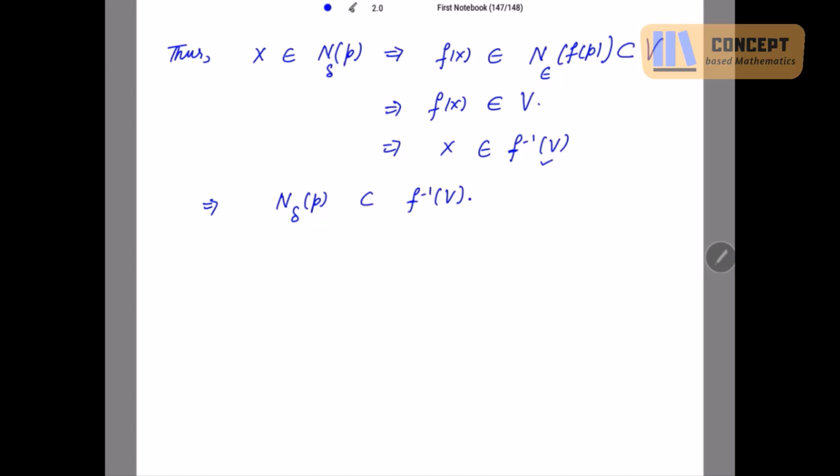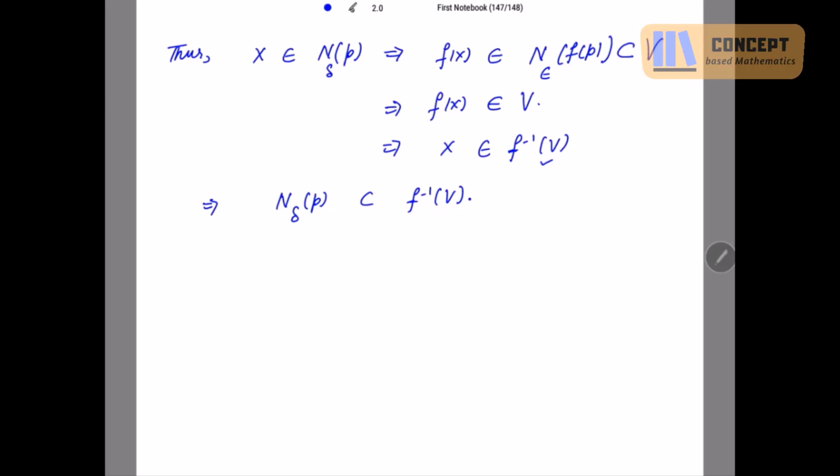Clear? Now that means the neighborhood of p is contained in f inverse v, and the neighborhood of p is an open set also. And whenever a point's neighborhood belongs to some set, that means the point is an interior point of that set, because its neighborhood is contained in this set.